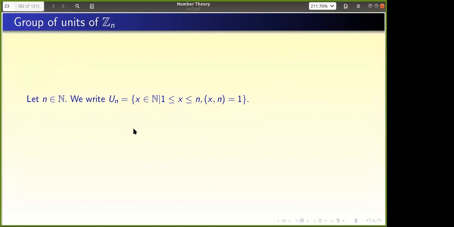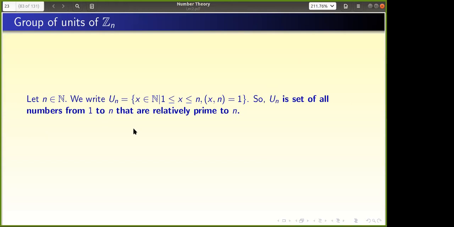Just before going further, with this I will stop actually. Today I thought of covering residue classes and quadratic residues also. Quadratic residues are used in Rabin's primality testing, so later we will come across them. But just to give one notation, and I will stop: Un is the set of all numbers which are relatively prime to n. I am collecting only those numbers. What is the cardinality of Un? Phi of n, right?